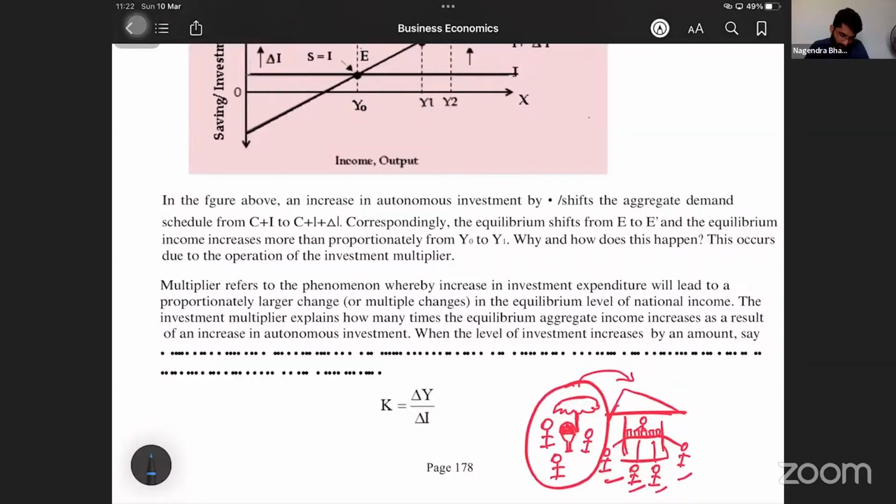Sir, in the figure above, an increase in autonomous investment shifts the aggregate demand schedule from C plus I to C plus I plus delta I. Correspondingly, the equilibrium shifts from E to E dash.